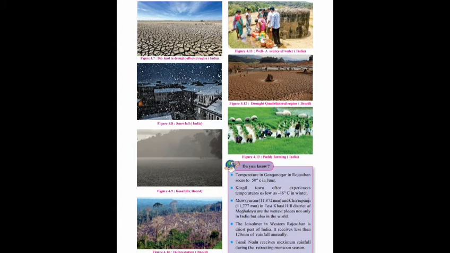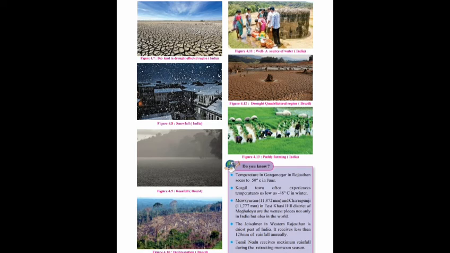Now see, do you know column? Do you know the temperature in Ganganagar in Rajasthan soars to 50 degrees Celsius in June. It rises up to 50 degrees Celsius in June. Then Kargil town often experiences temperatures as low as minus 48 degrees Celsius in winter.